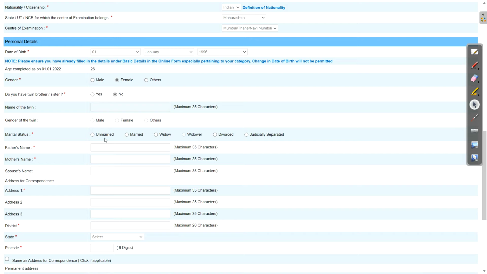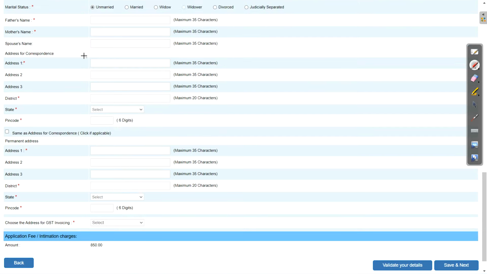Then your marital status, so just select marital status here. Now father's name and mother's name should also be as per your SSC only, SSC mark sheet or SSC certificate only. Next, enter your address here. Select your district, and in state, just select your state and enter the pin code.